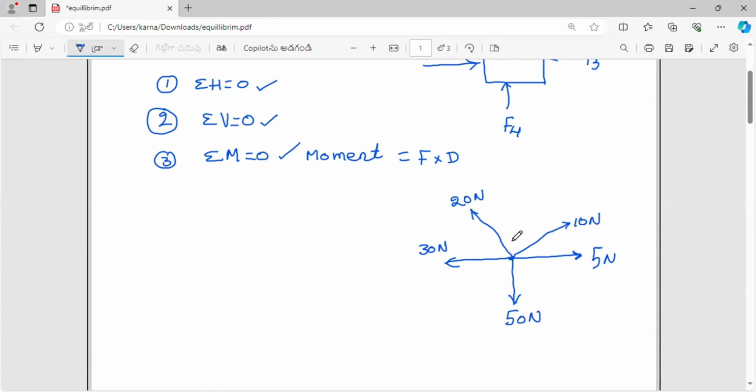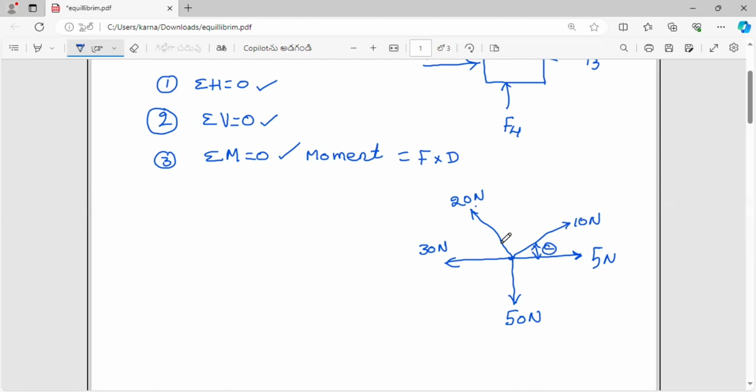Now if you observe this diagram, there are totally 5 forces. Coming to the right side: 5 newtons, 10 newtons, 20 newtons, 30 newtons, 50 newtons. 5 newtons is clearly a horizontal component. In this video, I am explaining what is horizontal, what is vertical, and how you can resolve into vertical and horizontal components. Now, 5 newtons is purely horizontal, whereas 10 newtons makes some angle of inclination with the horizontal, that is theta.